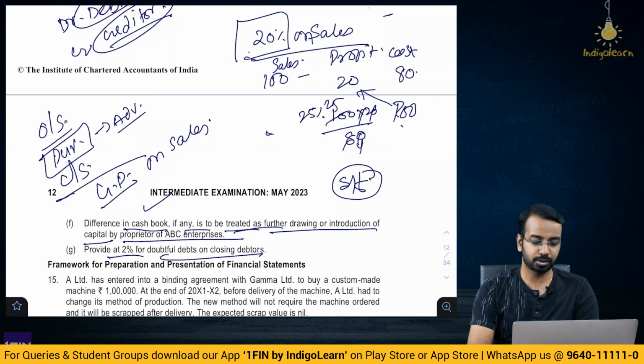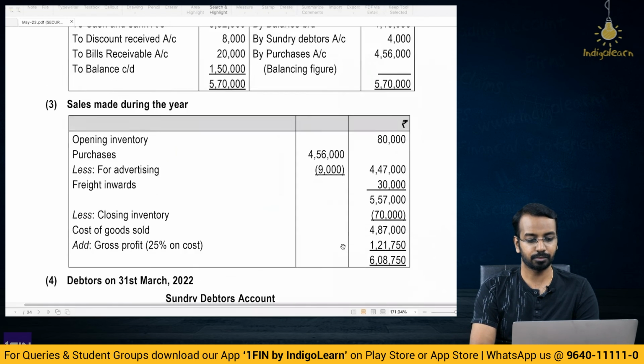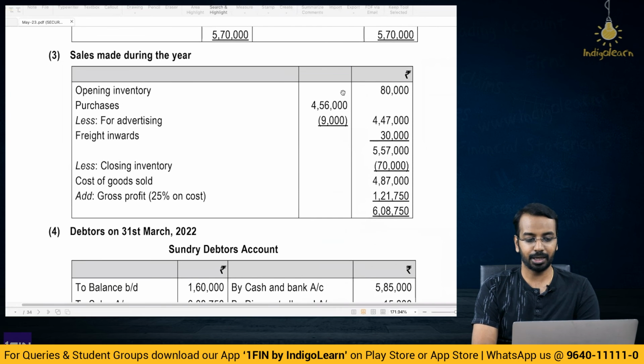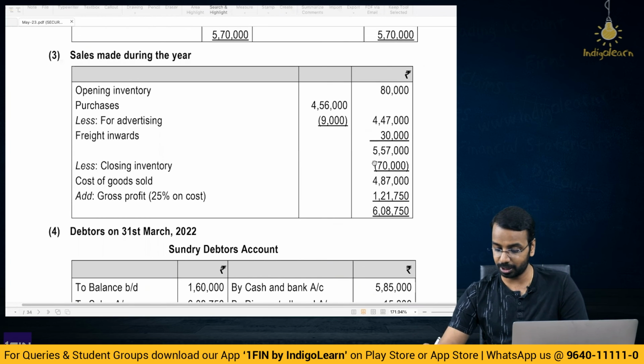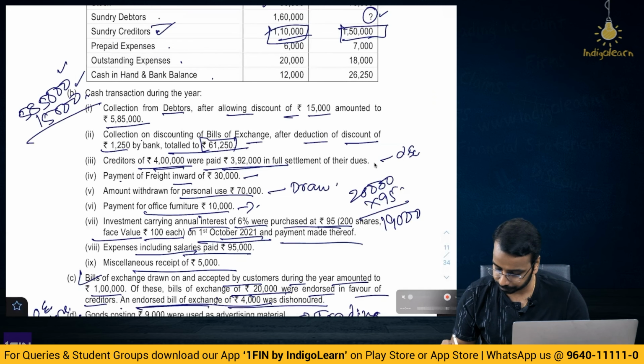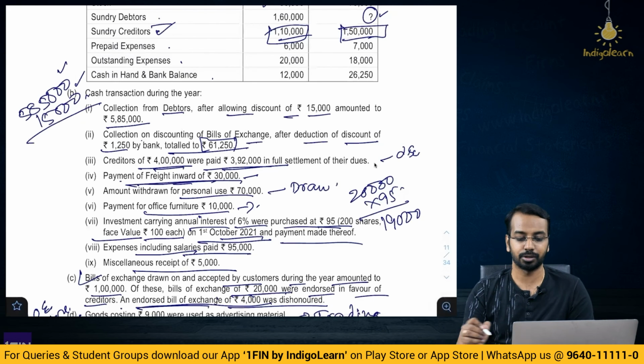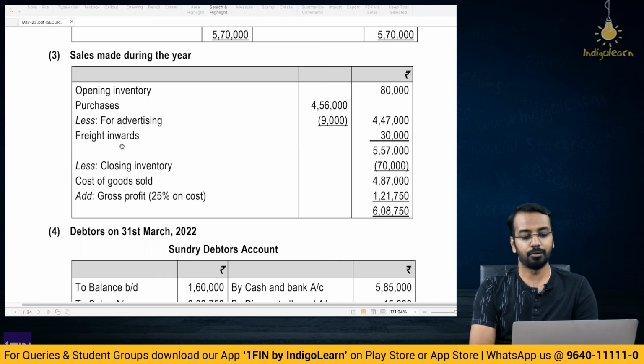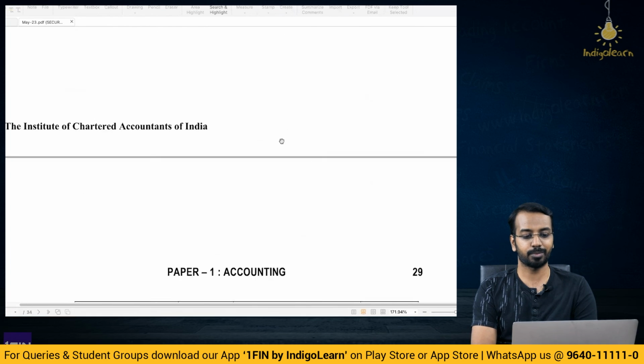Now here we will calculate cost of goods sold. So let us calculate the cost of goods sold. Opening inventory plus purchases minus closing stock, and yes, there is freight also, right? So in the question they have mentioned freight inward is also there, so that also you need to add. So if you add freight inwards minus closing inventory, you get the cost of goods sold, and on that if you add the gross profit, you will get the total sales, which is 6,08,750, right? So now the sales, you will use it to prepare the trading account,